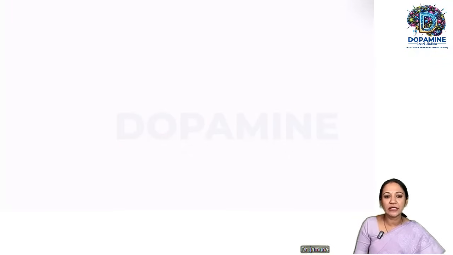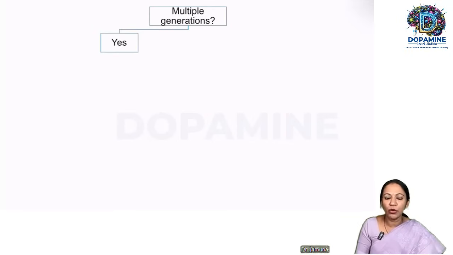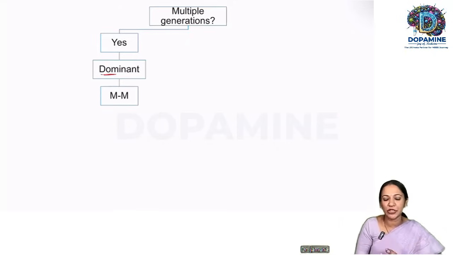So whenever a question is asked, we need to do an analysis. This chart we have already discussed. A quick recap. If the disease is involving multiple generations, like 1, 2, 3, all the generations are involved, then it is a dominant disorder. If it is skipping one generation in the middle, it is a recessive disorder. If the inheritance is dominant, then what we need to ask is whether there is a male-to-male transmission.